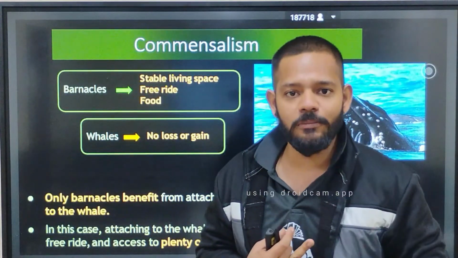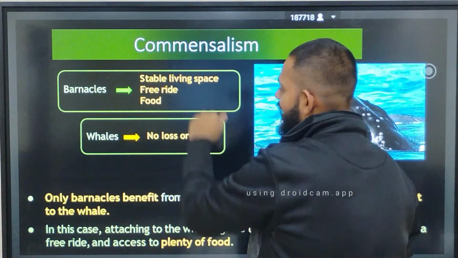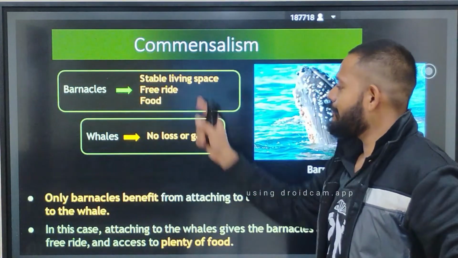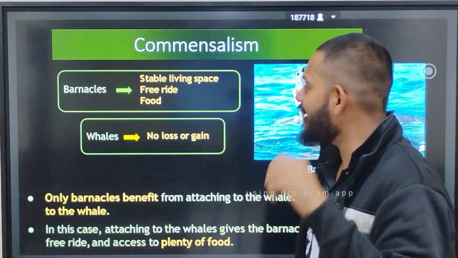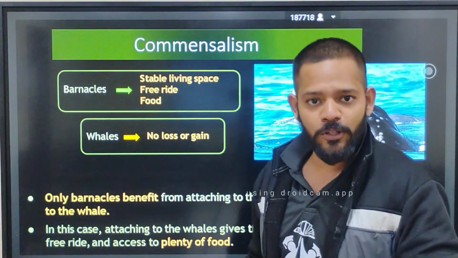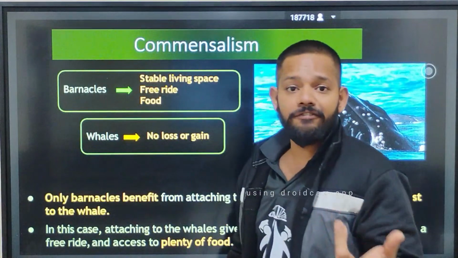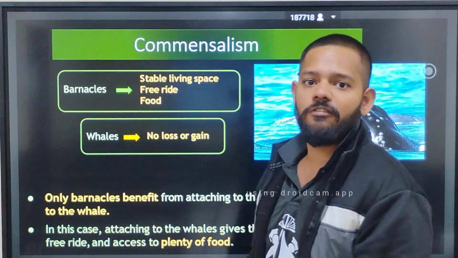So barnacles get a stable living space, a free ride, and food. Stable living space means there is no predator who will come near the blue whale and attack the barnacles. Free ride means a free transportation system. Food means the different variety of food that barnacles get when attached to the body of the whale.